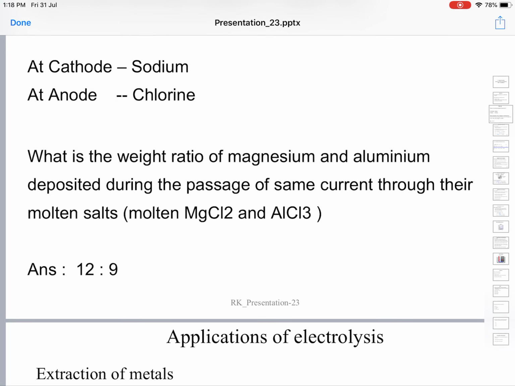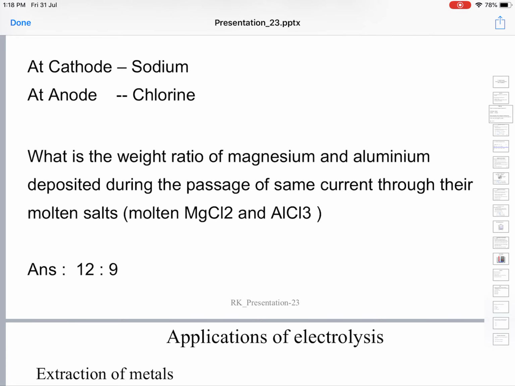Here, what is chlorine doing? It's losing its electron. How did we define the loss of electron? We defined loss of electron as oxidation. So at the anode, during electrolysis, an oxidation reaction is taking place, whereas at the cathode, a reduction reaction